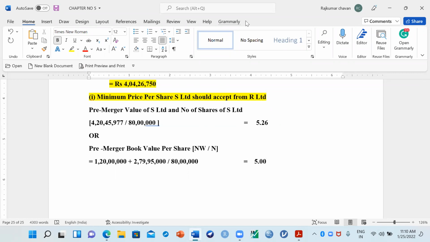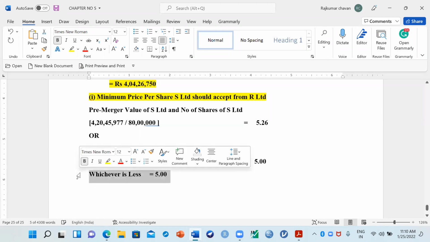What price should they give? 5, sir. You can put your answer in the chat box. What is the minimum price here? So minimum price is nothing but whichever is less. Always minimum is whichever is less. They should accept 5 per share.